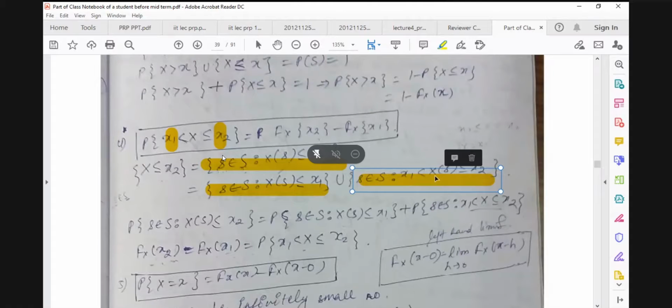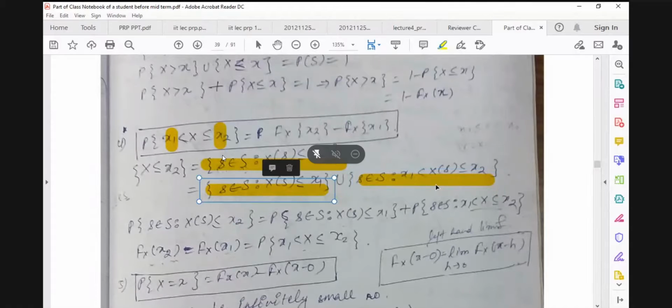So the union of these two events is actually this one, because here we are taking all the sample points for which the image is less than or equal to x2, and we can split this into these two events. Here the images are less than or equal to x1, and here strictly greater than x1 and less than or equal to x2.